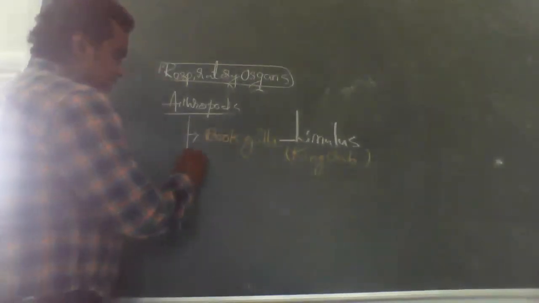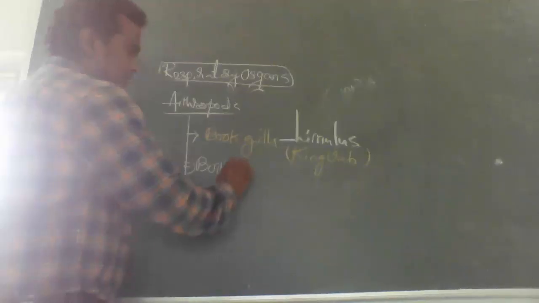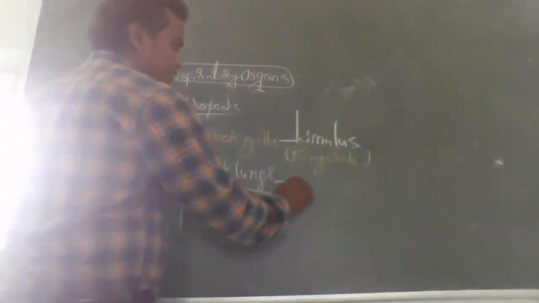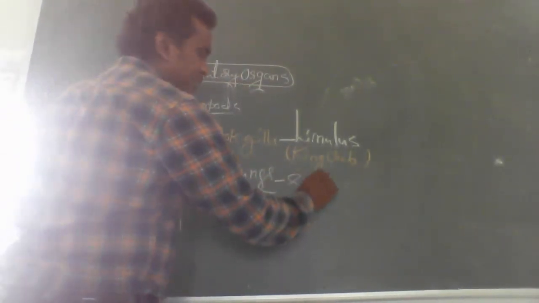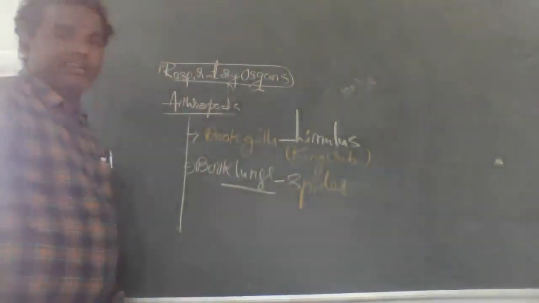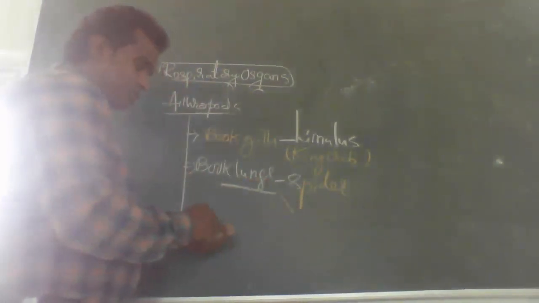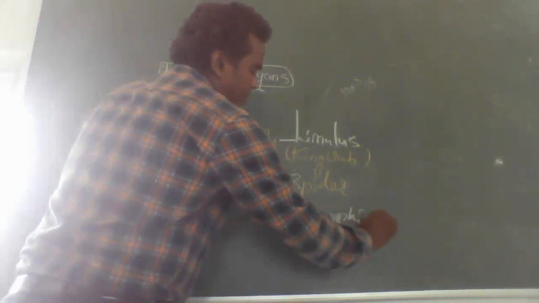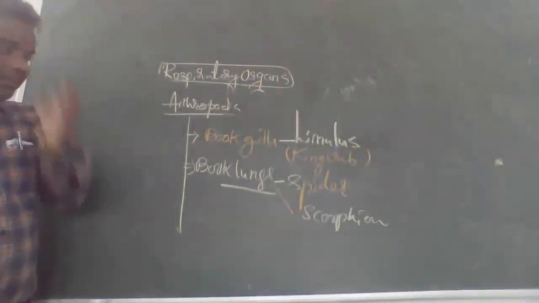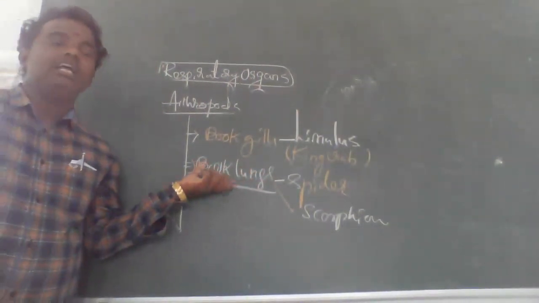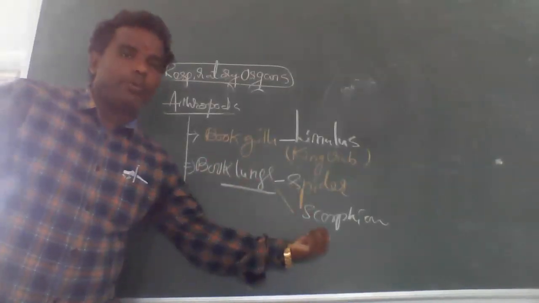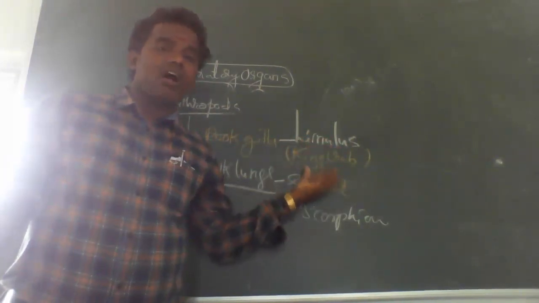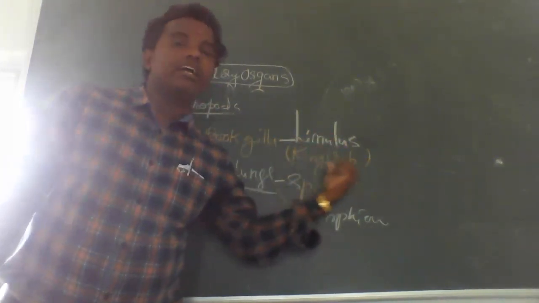Next, book lungs are there. The examples of book lungs: number one, spider; number two, scorpion. Book lungs are responsible for respiration in spider and scorpion. Book gills are responsible as respiratory organs in Limulus, the scientific name, and the common name is king crab.